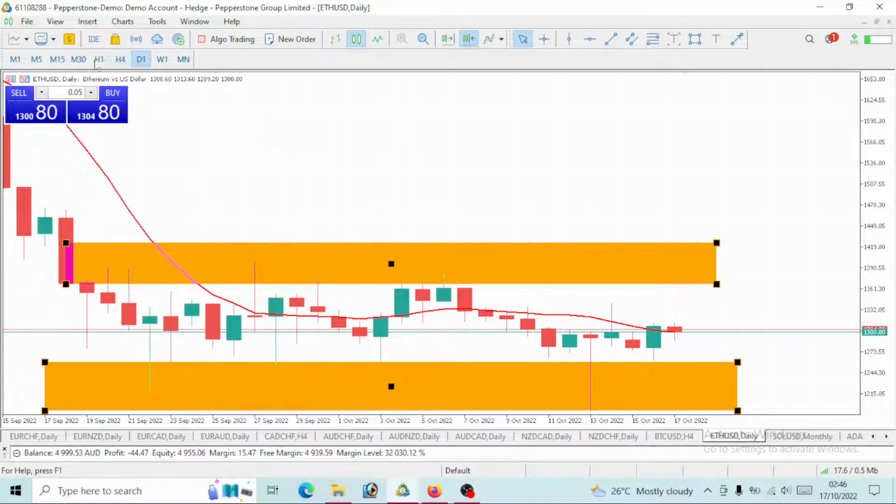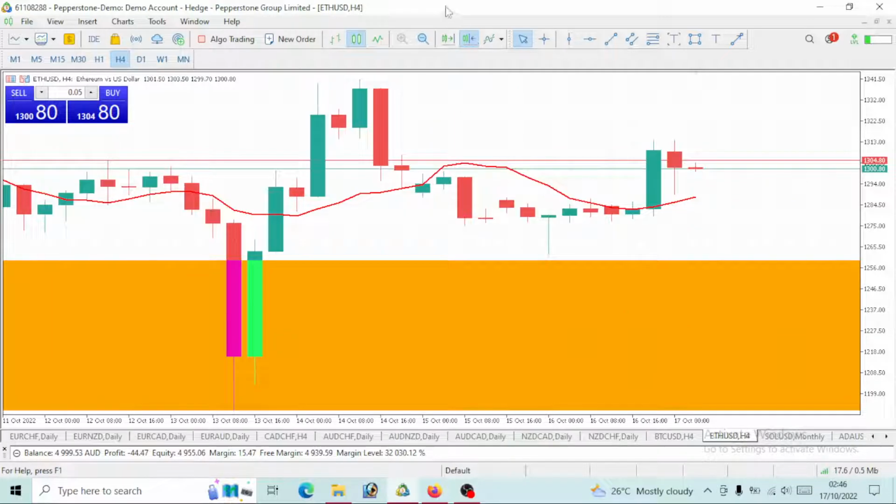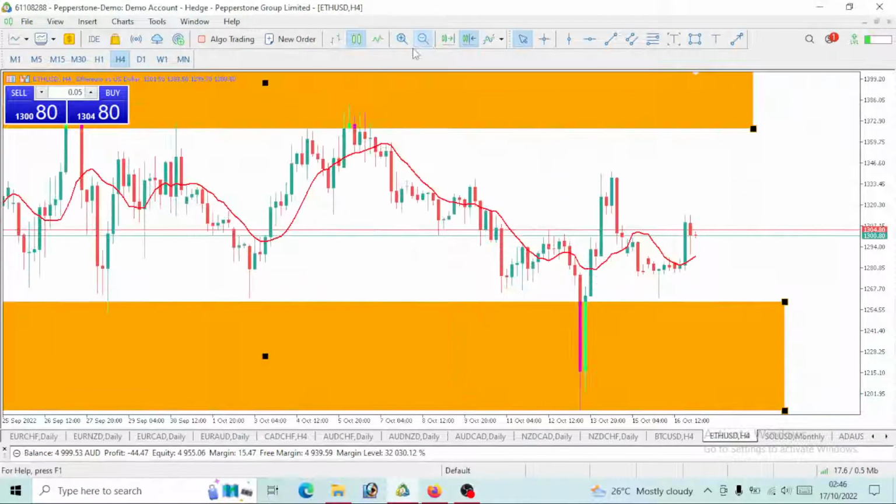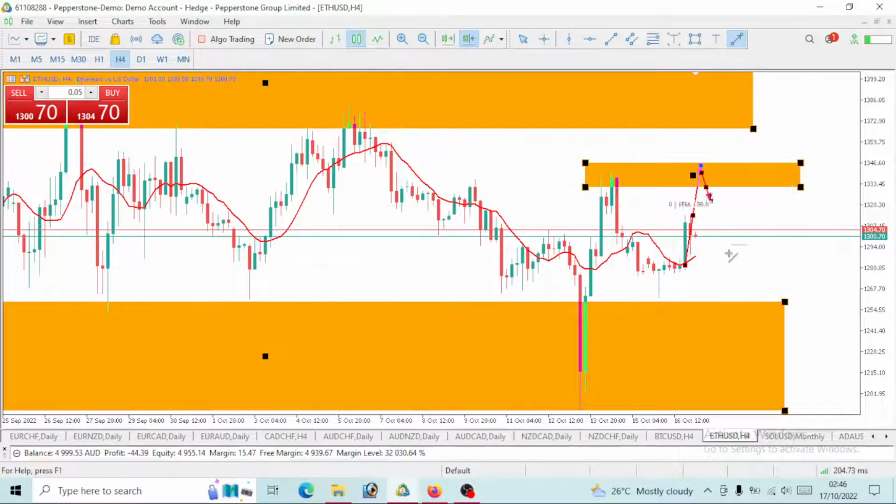Let's see what the 4-hour time frame says. Take a look at this movement, right? I think this price is spiking up. Let's see if this price will spike up here, reject here, and another drop. I don't even think it will come to this level. Let's see, it will go up a little bit and a rejection should happen and drop down to this support level. So we should be expecting a drop down to our support level anytime soon on Ethereum USD on the 4-hour time frame.